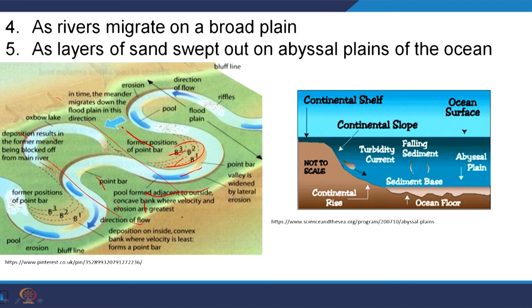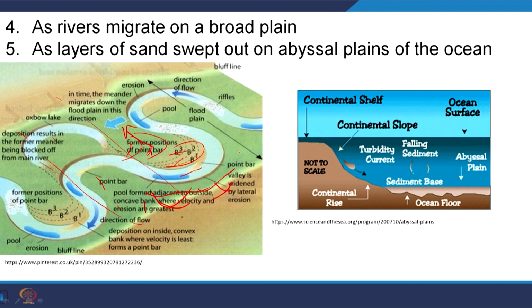Similarly, the river is migrating this way, for example, or this way. So here we will get another sand body, and here we will get another sand body. With time, these sand bodies of different generations will coalesce with each other and finally form a sheet type of deposit, but the age is different. That means different types of environment can create sand bodies of a similar type but of different age.